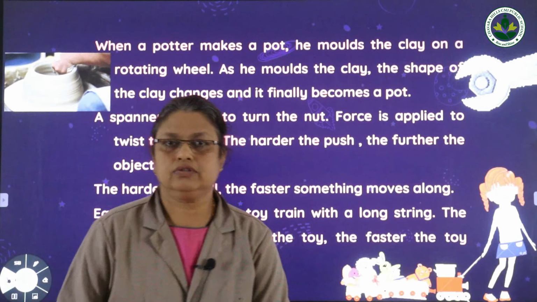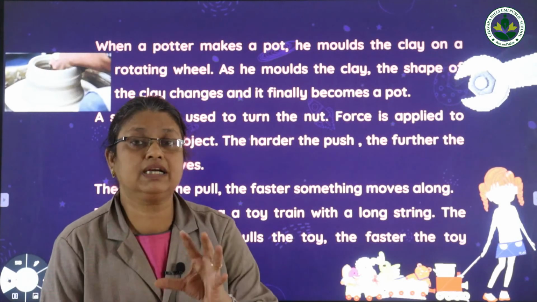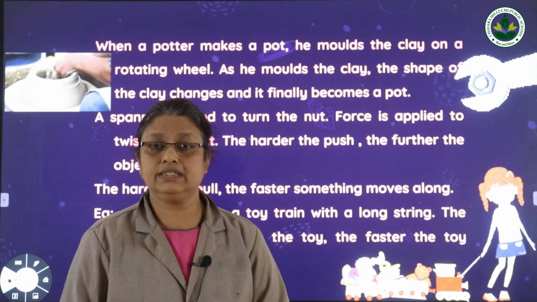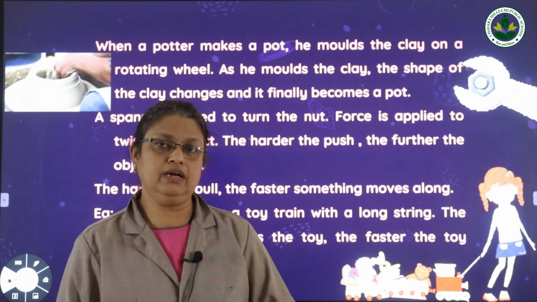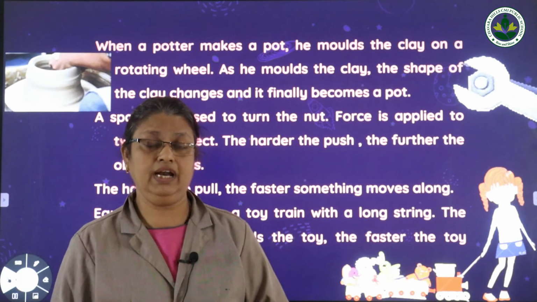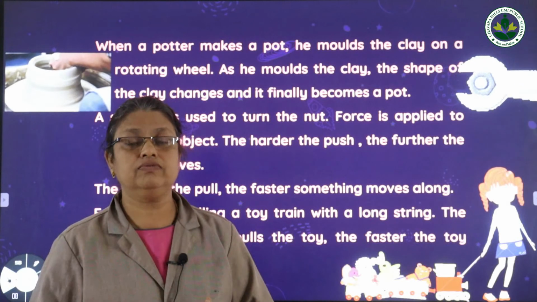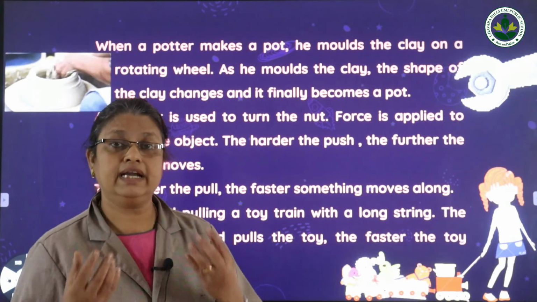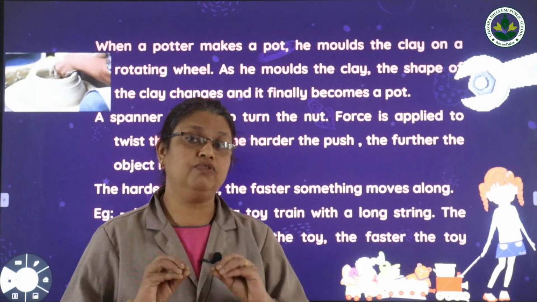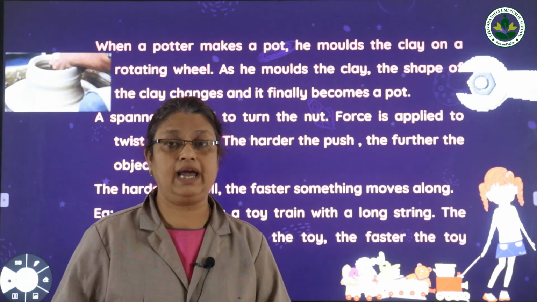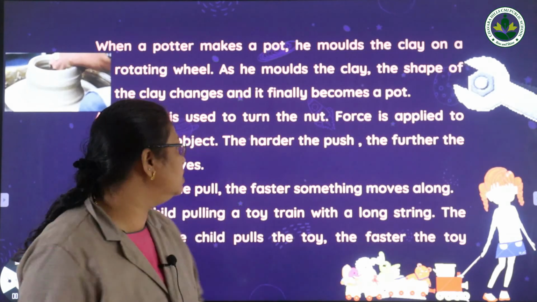Okay. So how does a potter make a pot? For making a pot, he uses clay, isn't it? So is there any shape for the clay? There is no shape for the clay. The potter puts the clay on the rotating wheel and he molds the shape, isn't it? So when he molds, finally what shape will he get? He gets the shape of a pot. So what is happening there? The potter is applying force and molding the clay into the shape of a pot. Okay, that is an example of applying force.